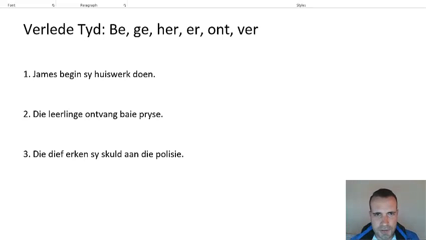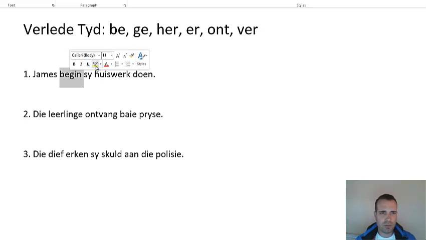Right, cool. So let's move on to our next rule in verleerdheid. Sometimes they call it the be, ge, her, er, ont, ver rule. Sounds quite complicated. It's not really. All you need to look out for with this rule is what your verb starts with, what your verb 1 starts with. So in these sentences, your verb 1 will be that.